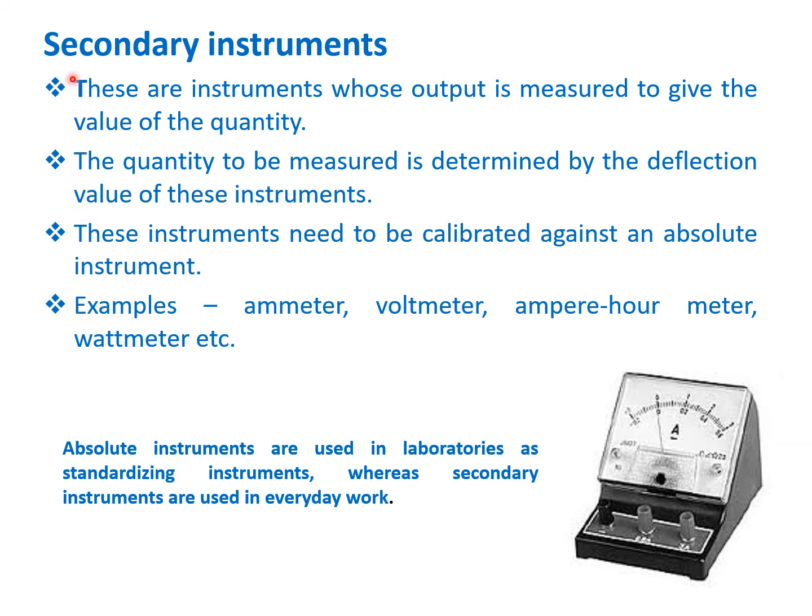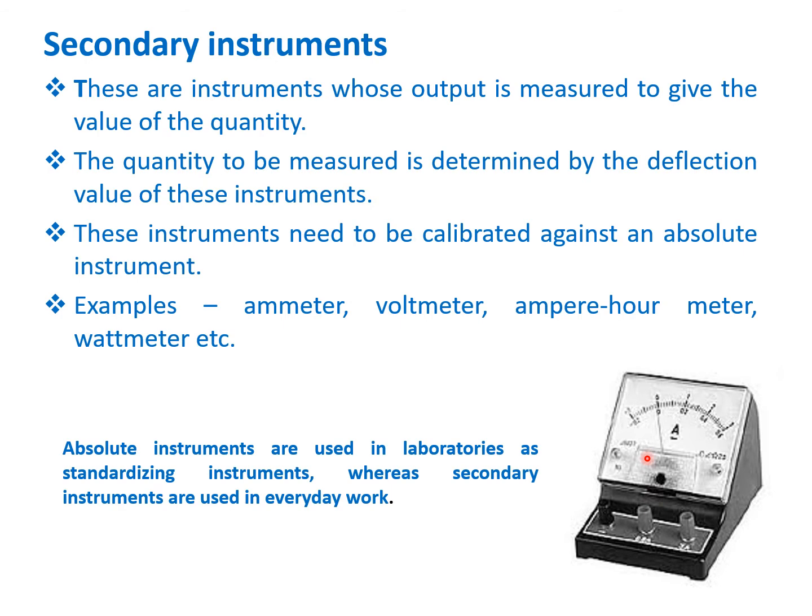Next, secondary instruments. By using these instruments, we can measure the output in terms of some quantity. The quantity to be measured is directly shown as the reading by deflection of these instruments. Examples: ammeter, voltmeter, ampere hour meter, wattmeter, etc. These instruments come under secondary instruments.